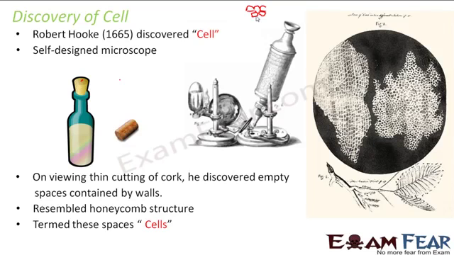However, Robert Hooke was not much aware of the structure of a cell or the composition of a cell or the function of a cell. He was not aware of all these things. The only thing he did was discover that an object is made up of some empty spaces, and these empty spaces are called cells. He became more famous because he gave the term cell, which later became very important, because later scientists started thinking over it. That, okay, fine, if it consists of these cells, what are these cells actually? So scientists put in a lot of effort to understand the structure, the composition, the function of the cell, right?